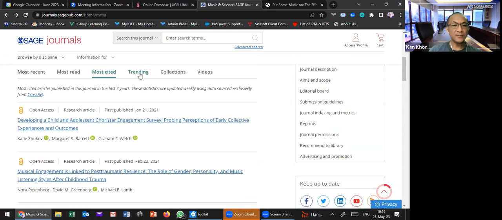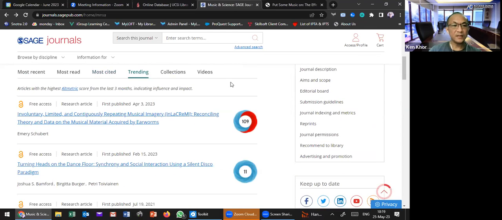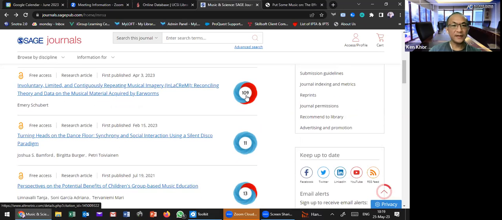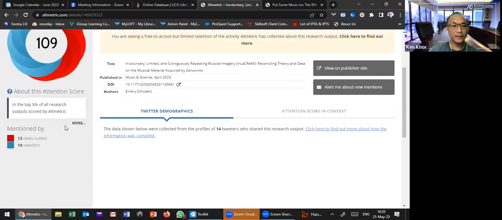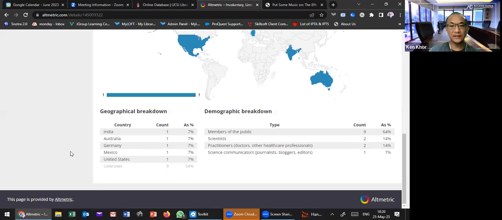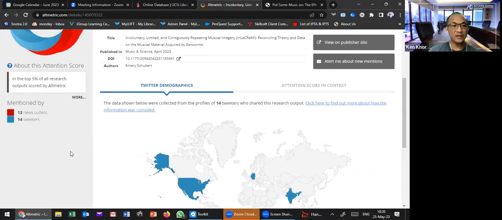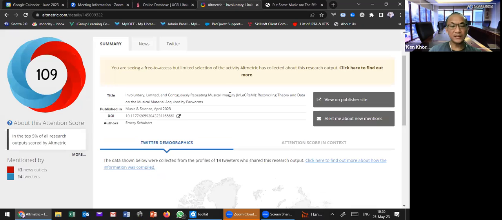Then trending is about the trending topics at this moment, where a lot of people are sharing the article through social media, right? So for the Altmetric score, when you click here, you can know that some people share to Twitter, and mostly they capture from Twitter and Facebook as well.